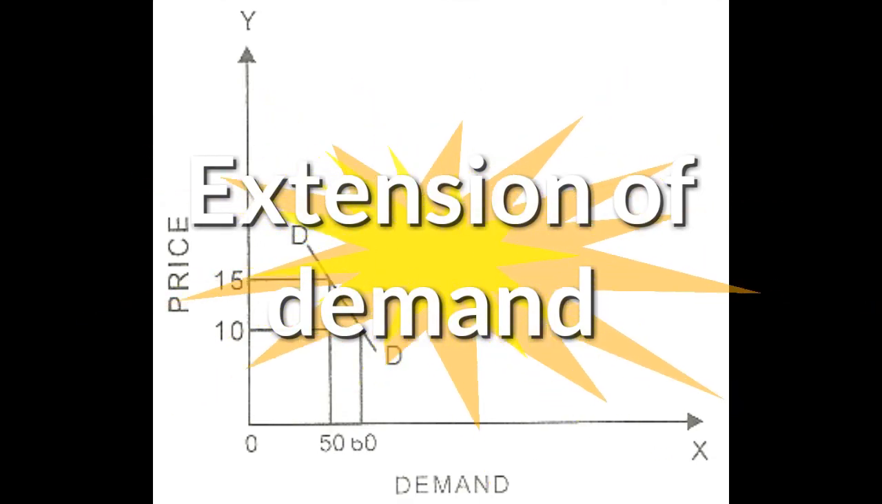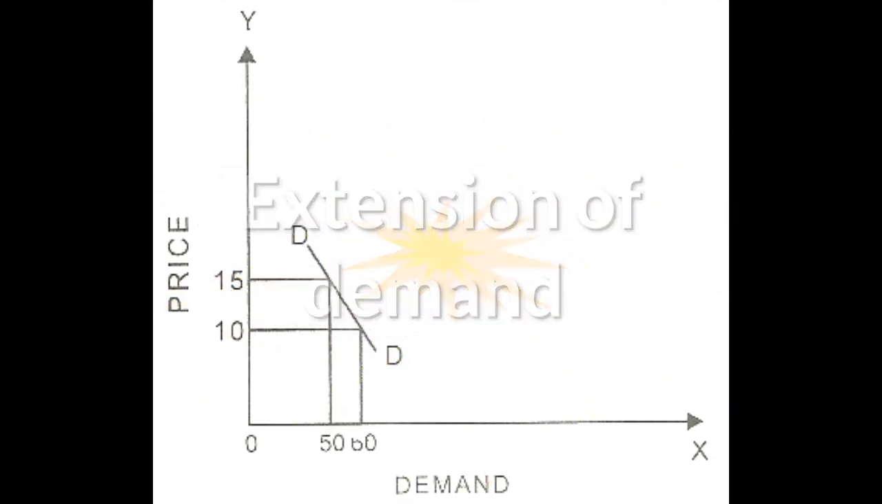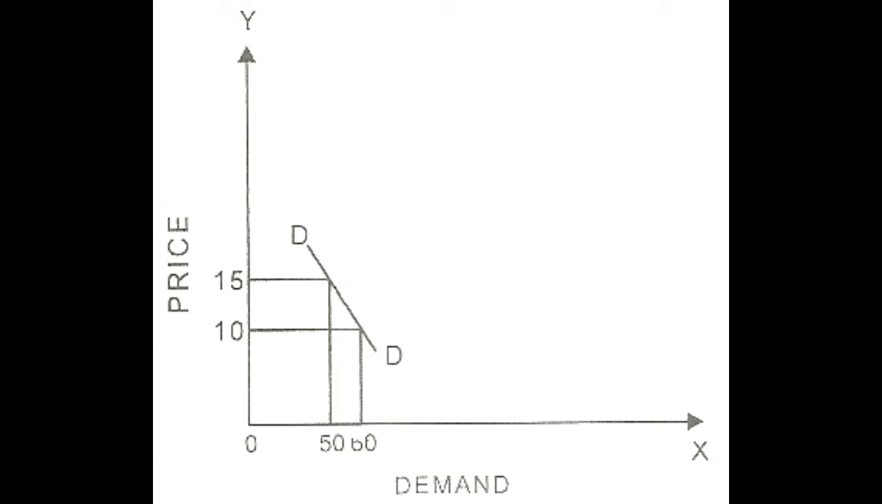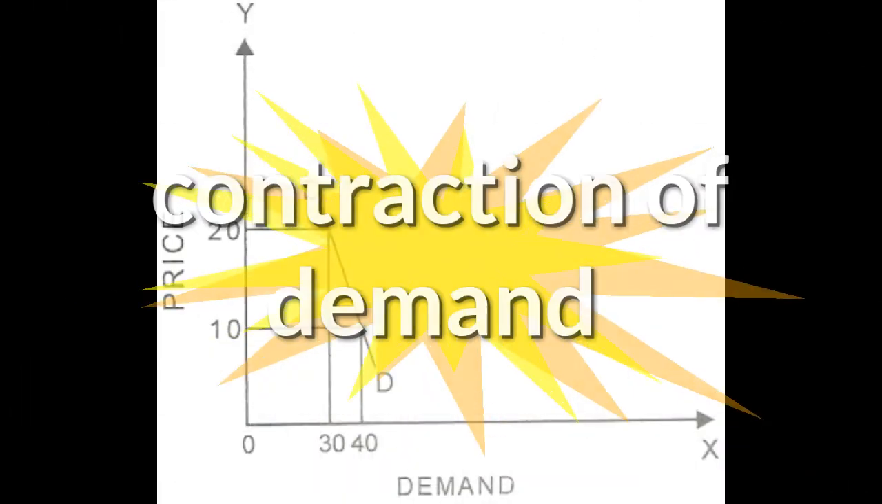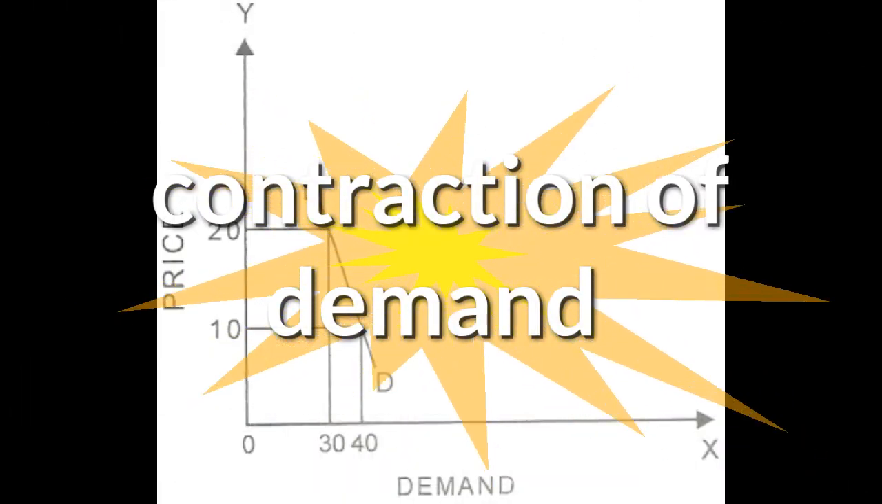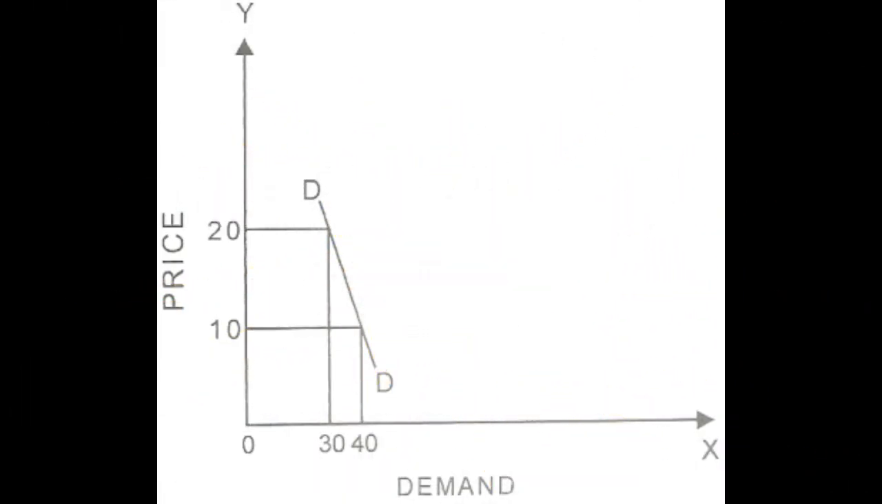When we discuss the extension and contraction of demand, price is the most important variable in the law of demand. According to the law of demand, as the price of any commodity changes, demand also changes. If the price rises, demand falls, and if the price falls, demand rises. When demand increases or falls due to a change in price, it is called contraction and extension of demand. By contraction of demand, we mean a decrease in demand due to a rise in price.